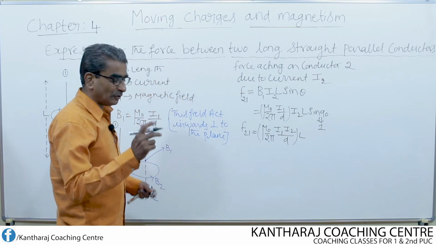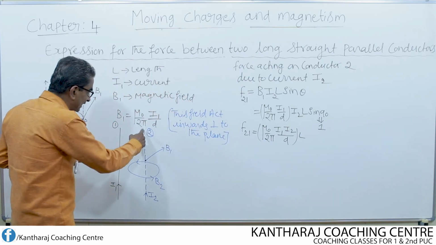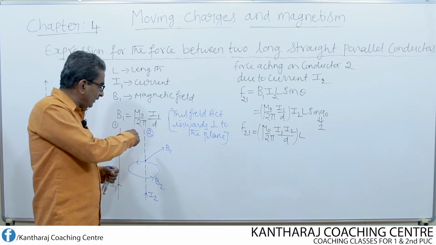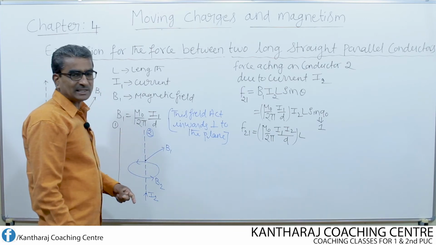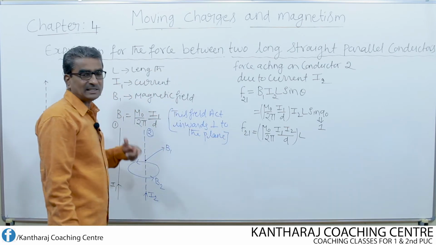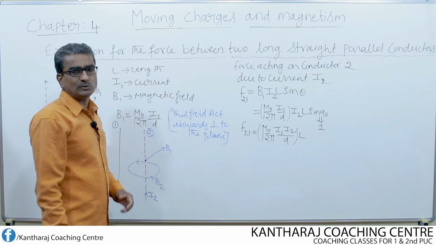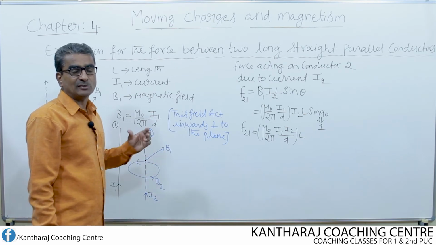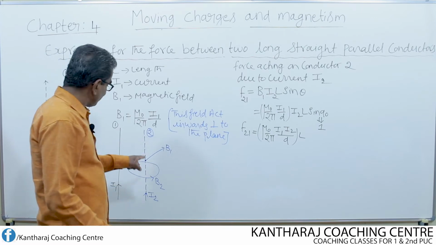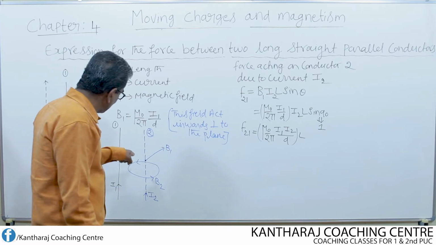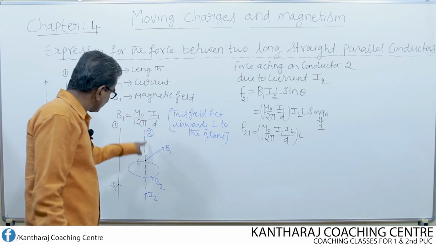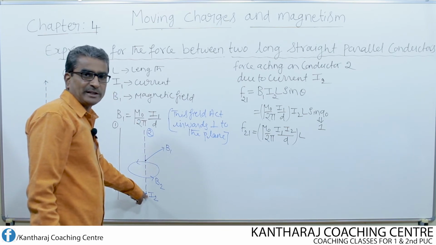So this is the force acting on which conductor? Acting on the second conductor. How do you find the direction of the force acting on the second conductor? The direction of the force F21 on the second conductor is determined by making use of Fleming's left hand rule. Apply the left hand rule. What does the left hand rule say? Forefinger represents the direction of magnetic field, which is directed inwards. Then current is flowing in which direction?